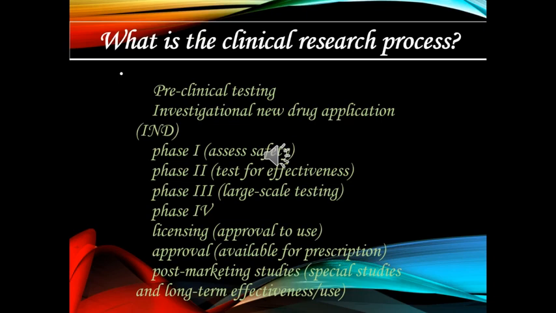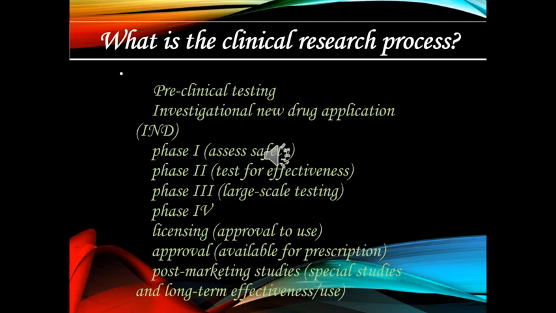Usually, friends, in phase 1, the research may include 20 to 100 healthy volunteers or individuals with a disease condition. This study typically lasts for several months and its purpose is mainly safety and dosage.